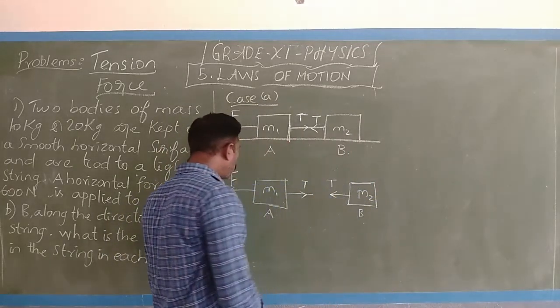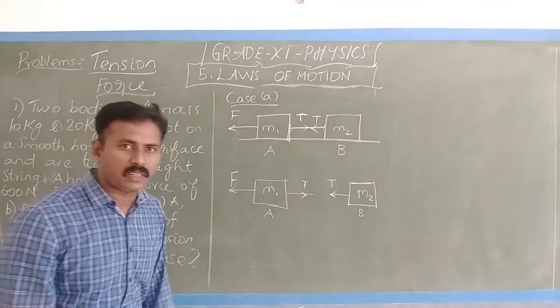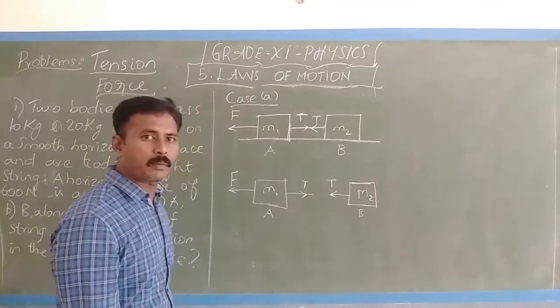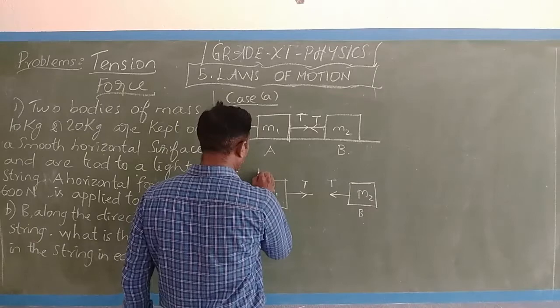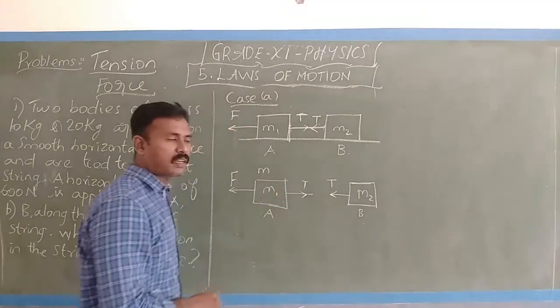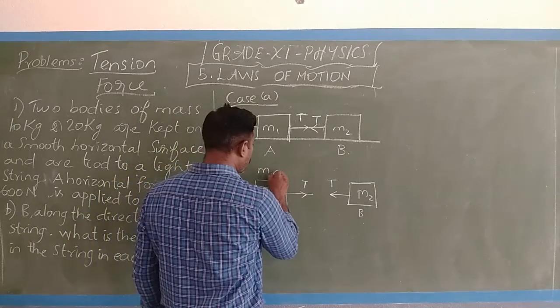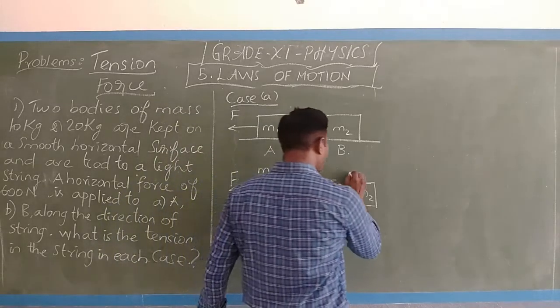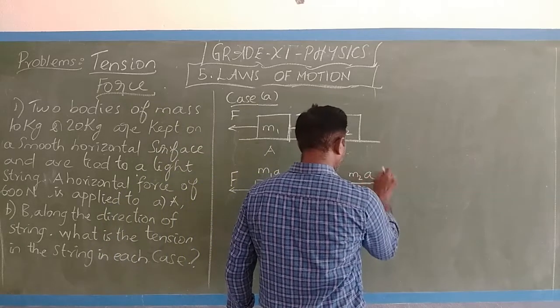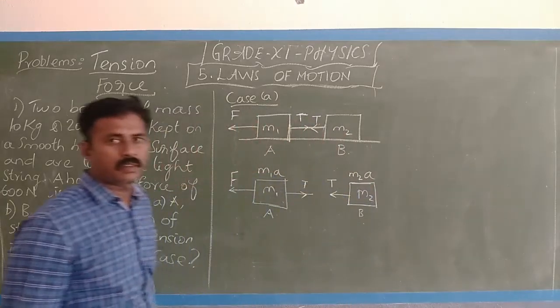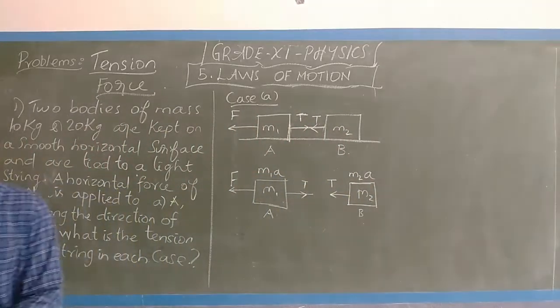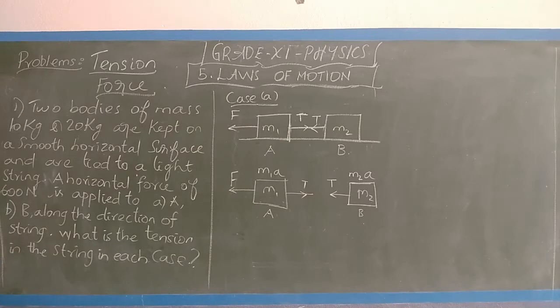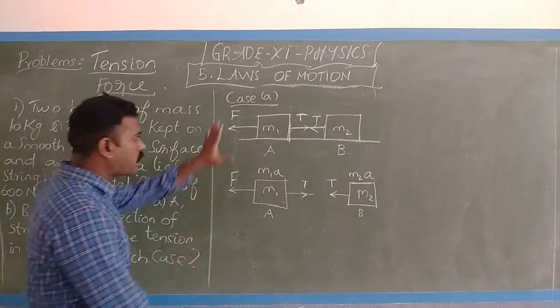So when a force is applied, there will be an acceleration on the mass. What is the formula? Newton's second law, mass times the acceleration. Here also mass times the acceleration. Clear? So please pause the video and draw the diagram very neatly.